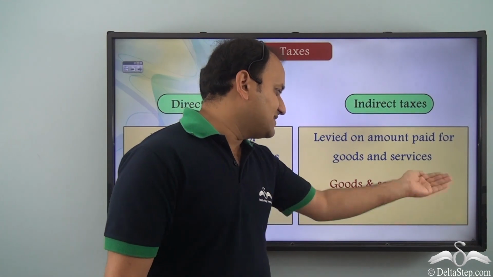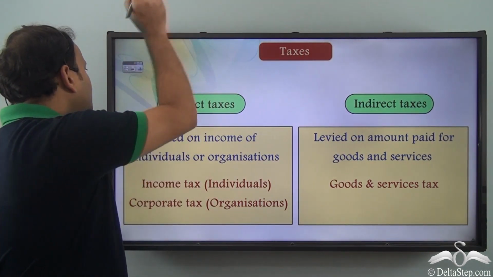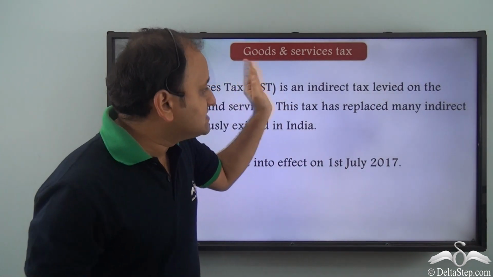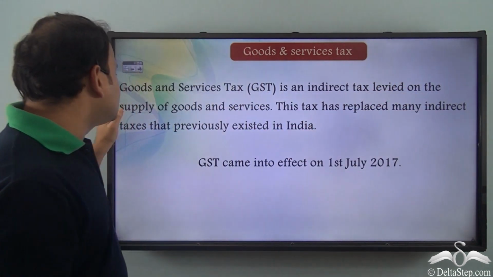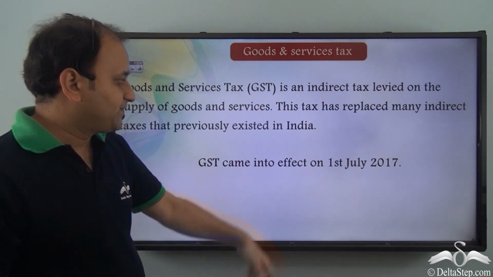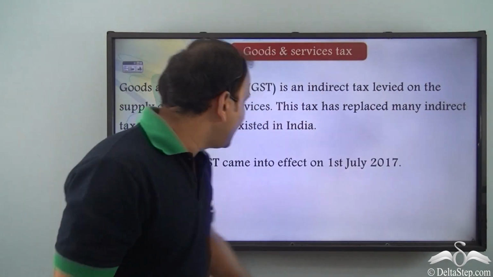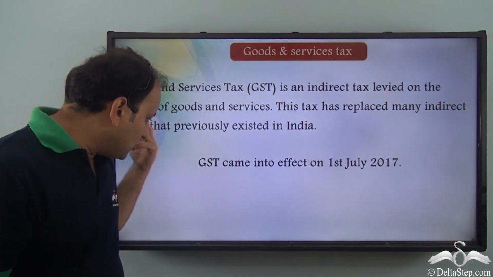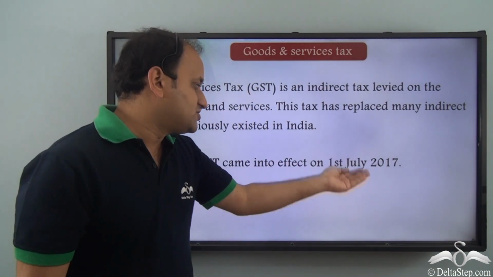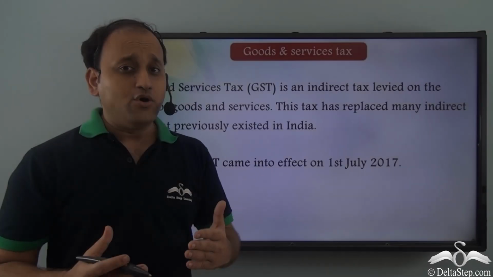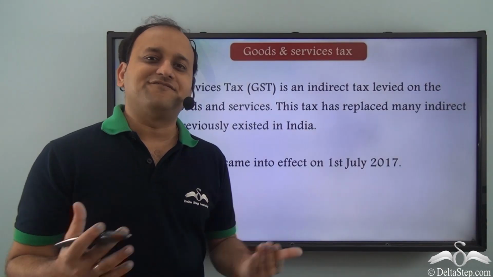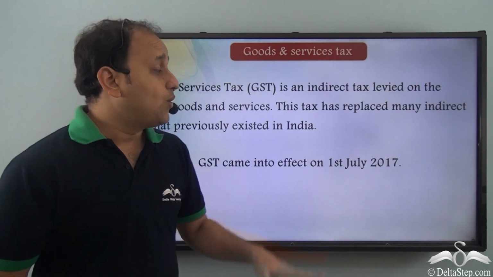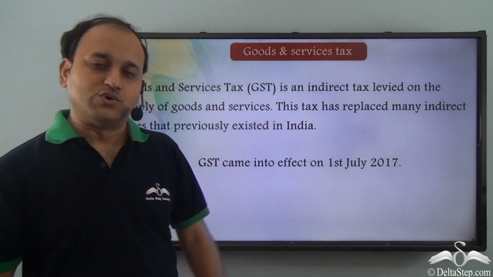Now, what exactly is goods and services tax? So, goods and services tax, also known as GST, is an indirect tax levied on the supply of goods and services. Now, this tax has replaced many indirect taxes that previously existed in India. Also, GST came into effect on 1st of July 2017. Now, before GST, there were many different taxes. So, all those different taxes were removed and one comprehensive tax, GST, was introduced.